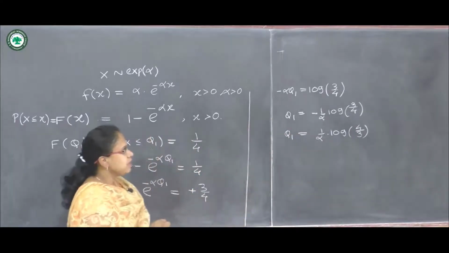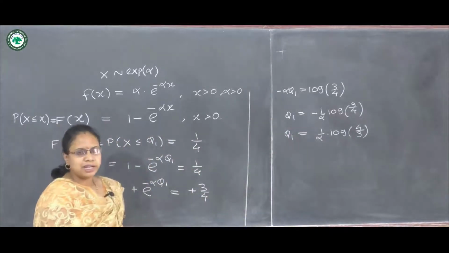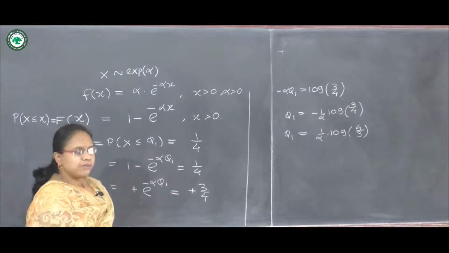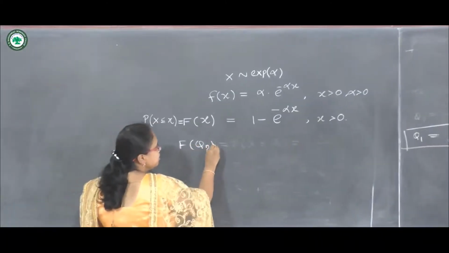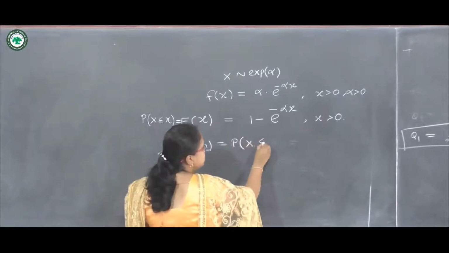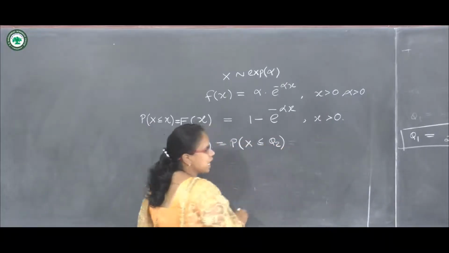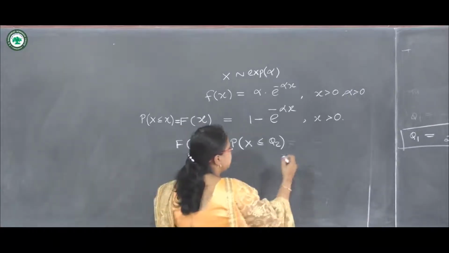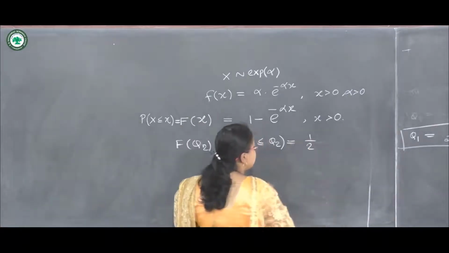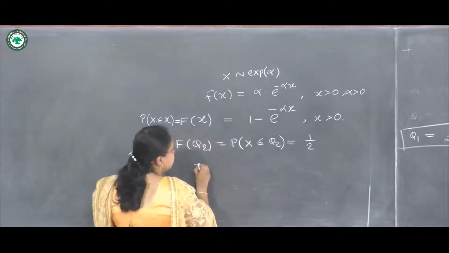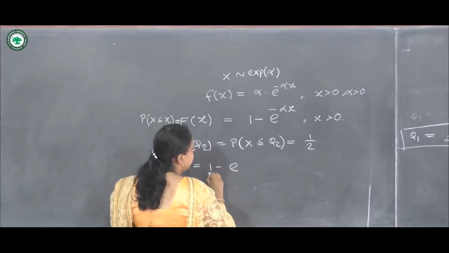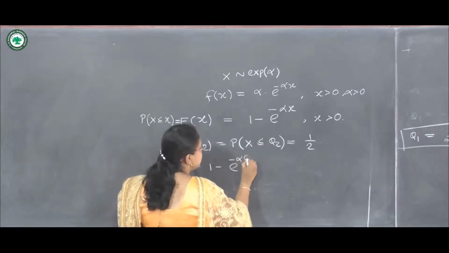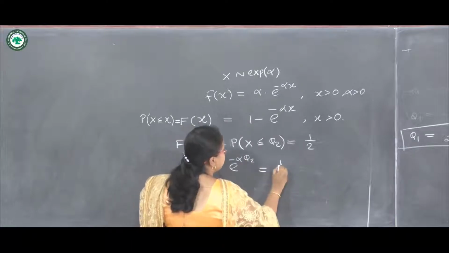So this is our first quartile. In a similar way we can obtain the second quartile, which is the median, and then the third quartile. Now F of q2, which is probability of X is less or equal to q2, is the median of exponential distribution, and the probability is half. Substituting in the distribution function, we have 1 minus e raised to minus alpha into q2 equals 1 upon 2.